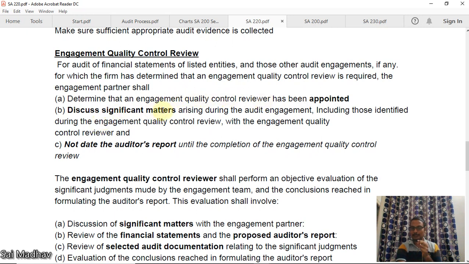Discuss significant matters, okay, with engagement quality control reviewer. And the final point, not date the auditor's report until the completion of engagement quality control review. See, engagement quality control review should be done before the auditor's report is issued. So after the review is done only, you can sign the report. Okay, so before that you should not sign.